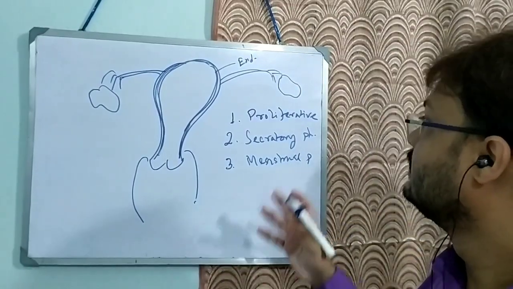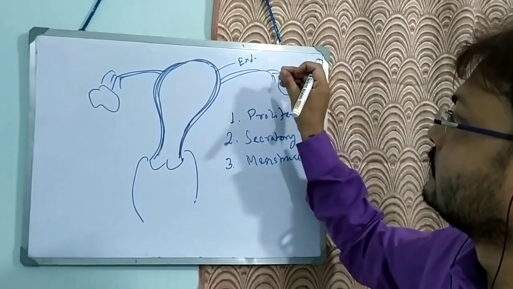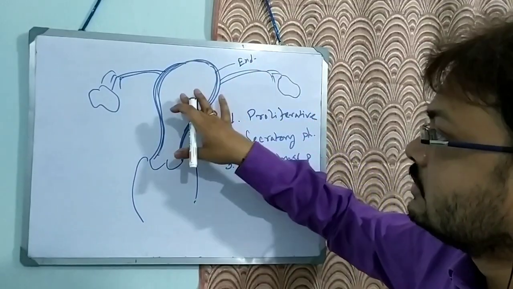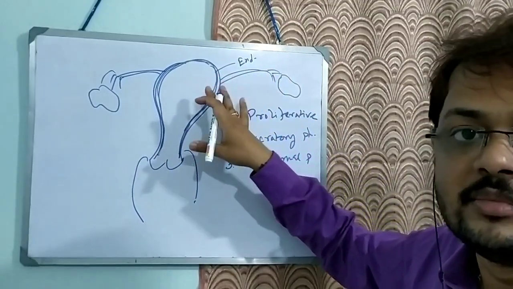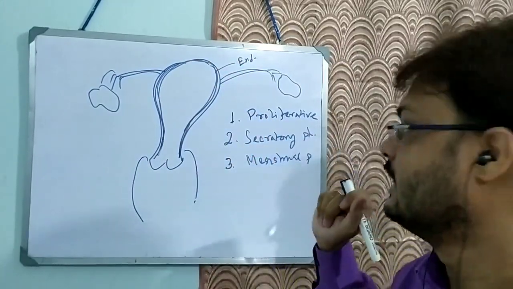Why? Because if there is fertilization, you have to provide the newly formed gamete an environment which is nutritious enough to sustain its life.